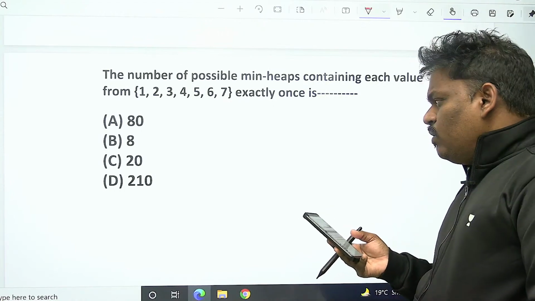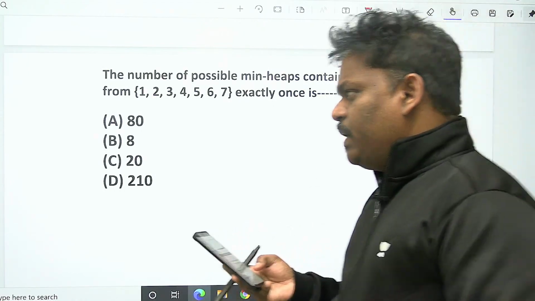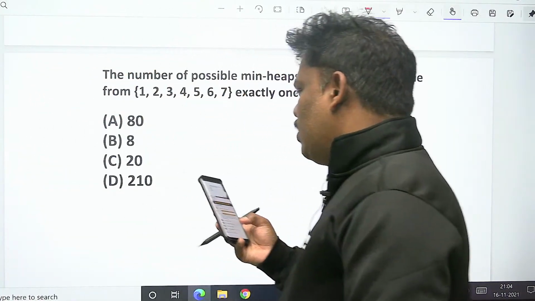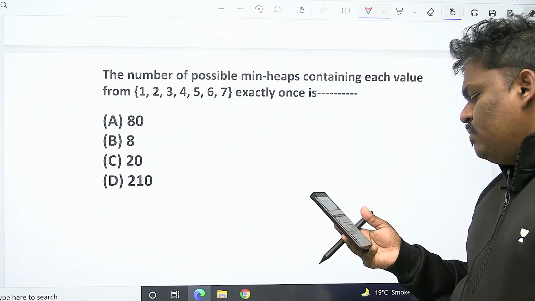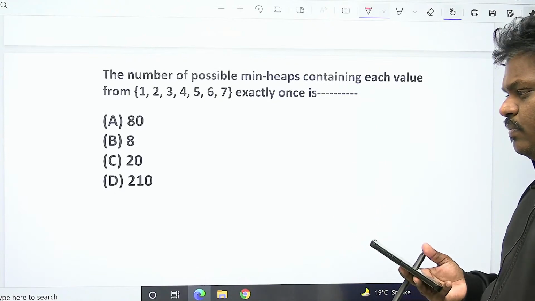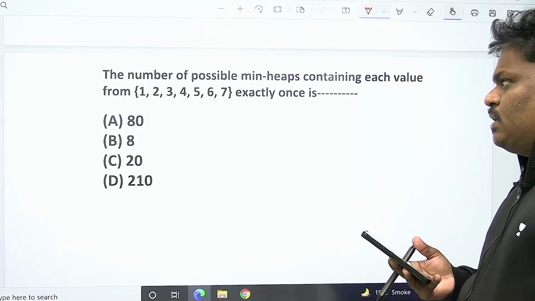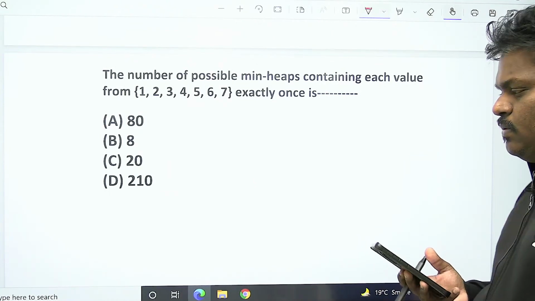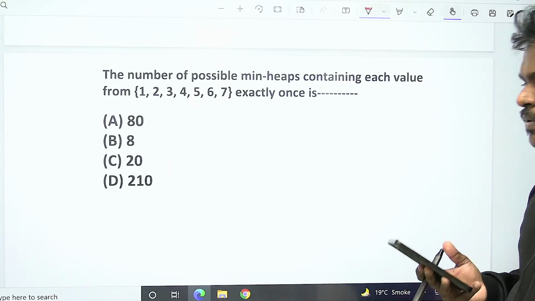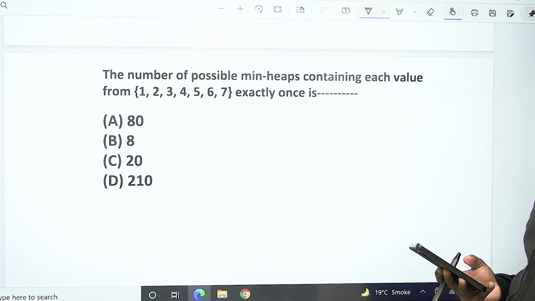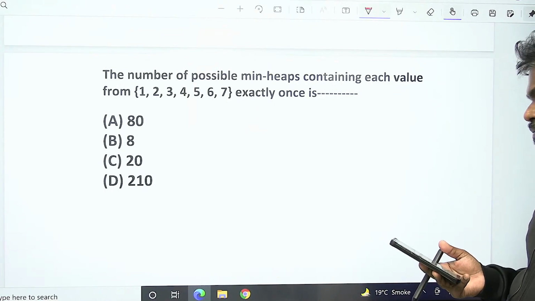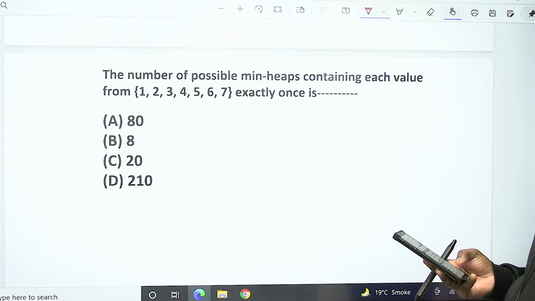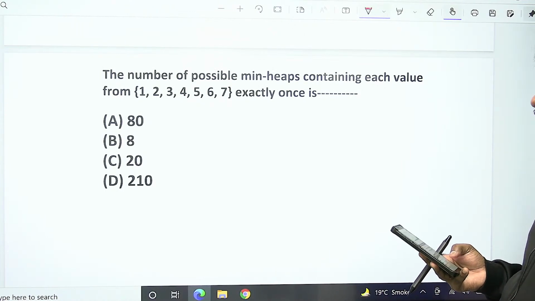If anyone knows the answer to this problem, please comment your answer in the chat.